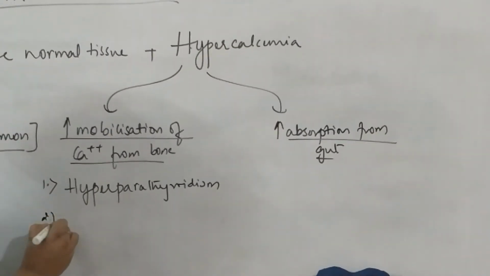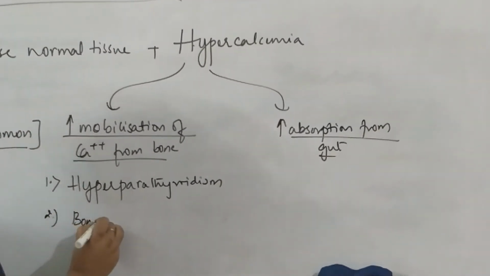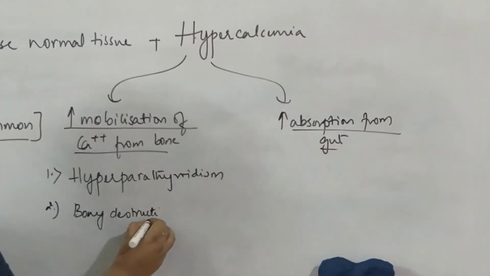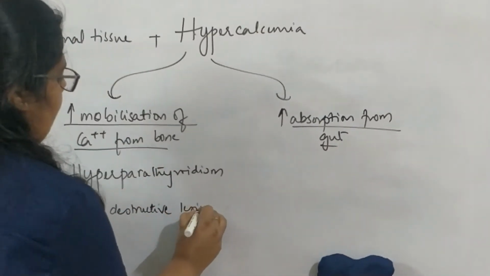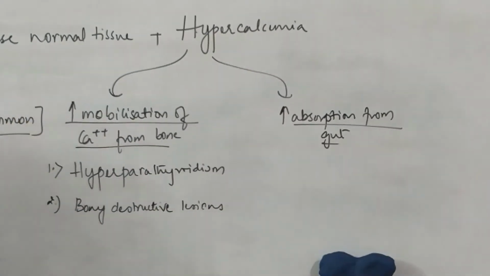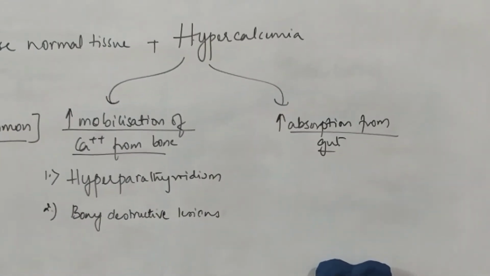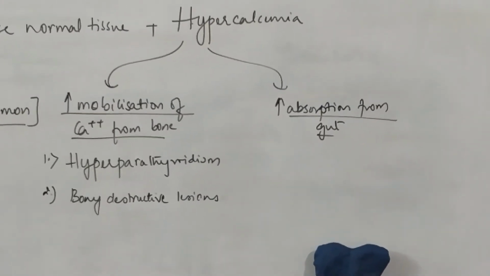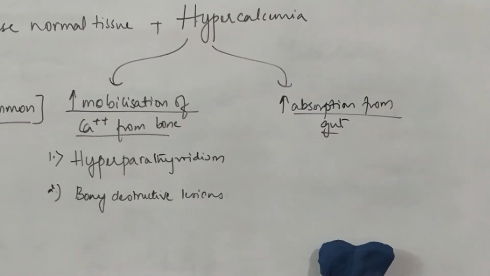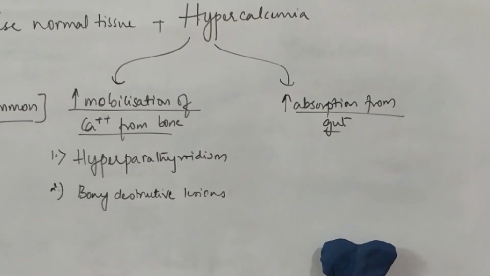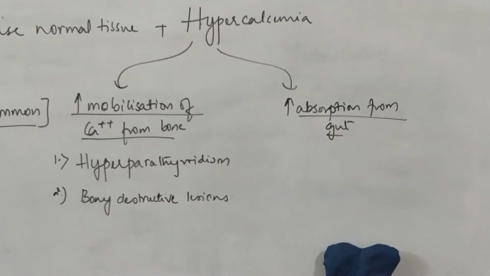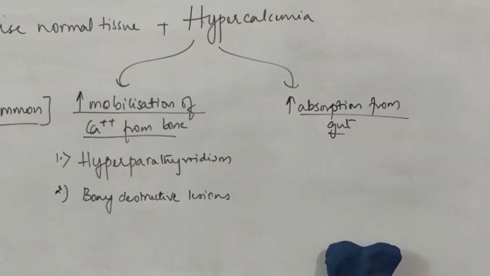Secondly, in bony destructive lesions, where tumors are destroying the bone, for example multiple myeloma or any cancers of the bone, where bone is excessively destroyed. If the bone is destroyed, the calcium that is present in the bone moves to the blood, therefore increasing the calcium levels in the serum. So that is one more condition where you see hypercalcemia.